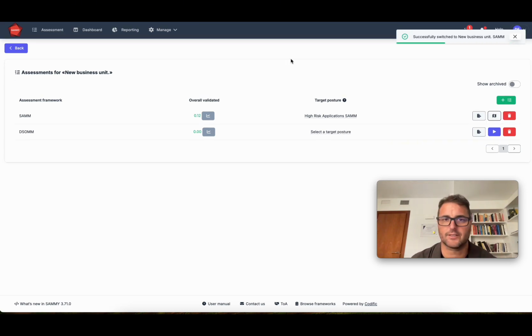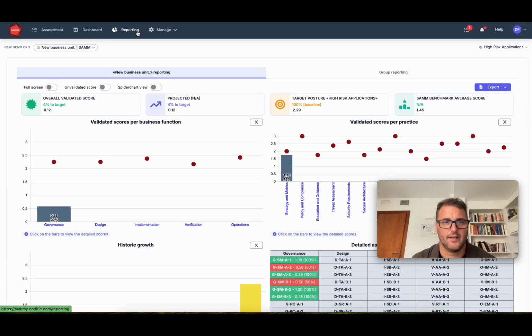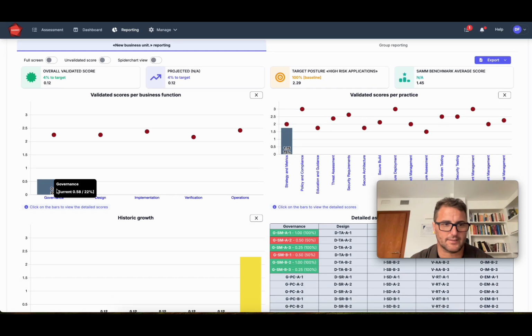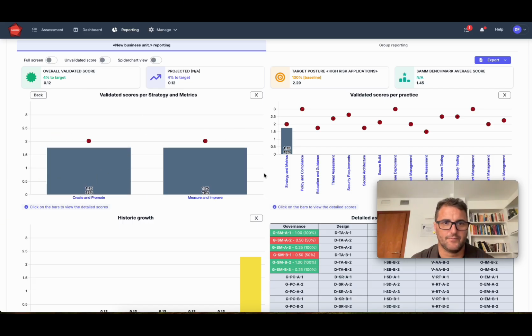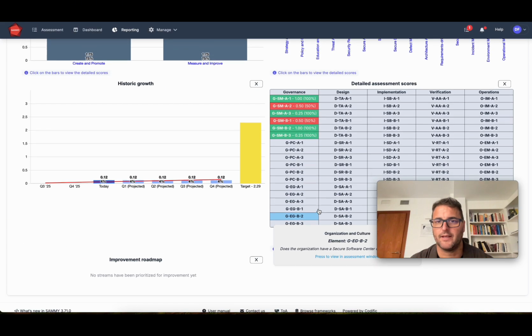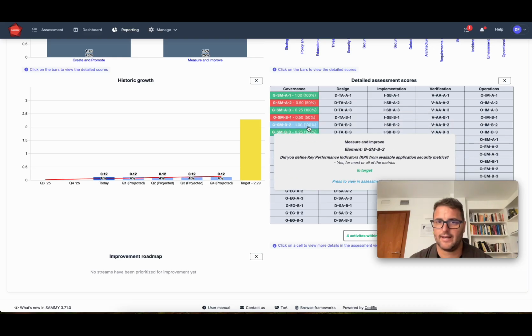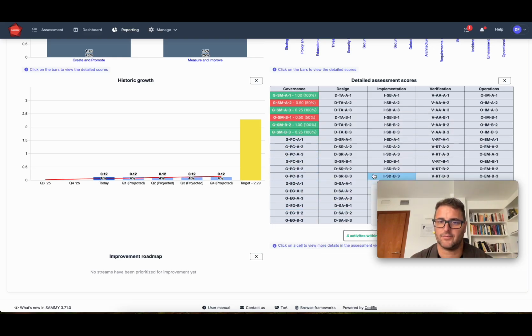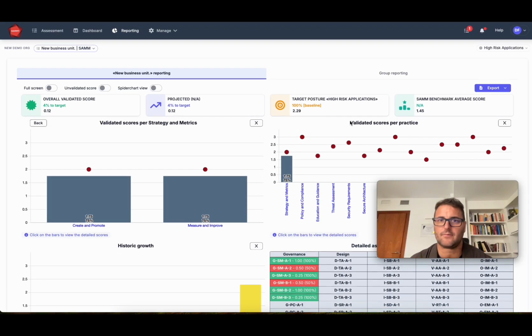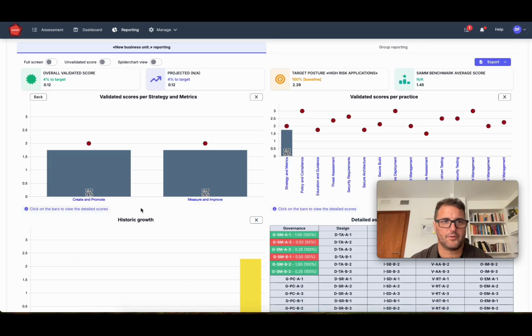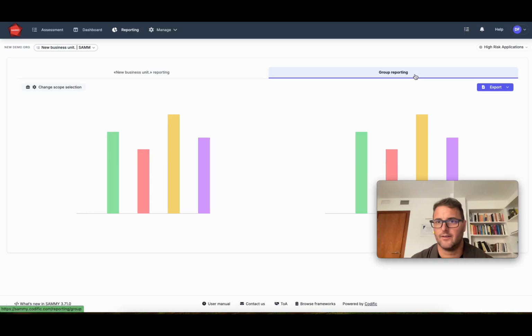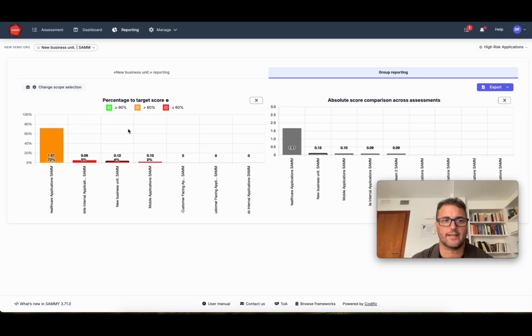scope. So if I go back to my reporting, I will also have the little bullseyes of where I should be in the different practices. Again, I can click down and I can see where each one of the things are supposed to be. And as I fill this out, it will also highlight any gaps here of the different activities. And when we create a gap report, this then looks at the percentage to target. So how close are we to the targets, as well as the absolute score on these assessments.